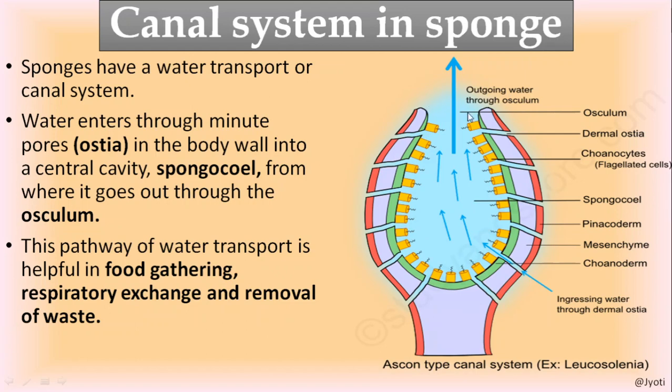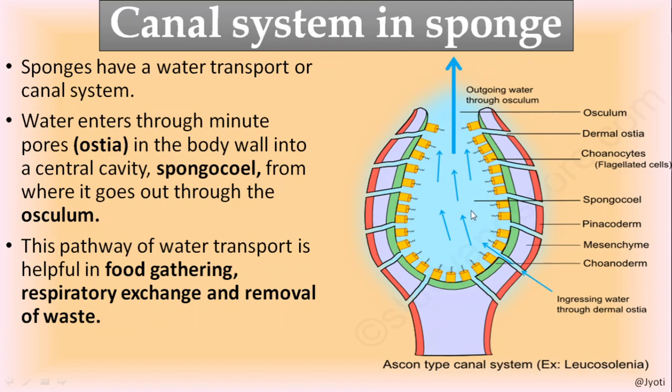Now coming to the function of the canal system. This canal system helps in gathering of the food, exchange of the gases, and also removal of the waste. So how does it gather the food? When the water enters through the ostia into the body, the food along with the water current is taken into the body.